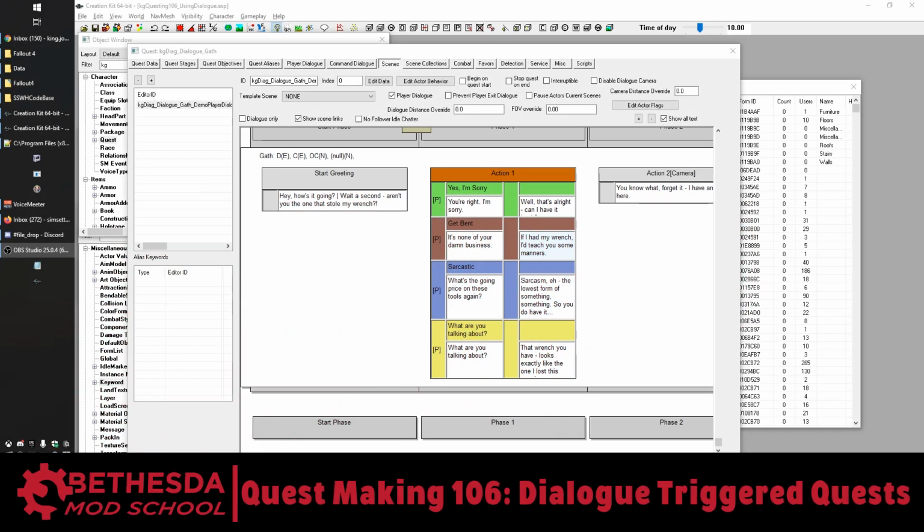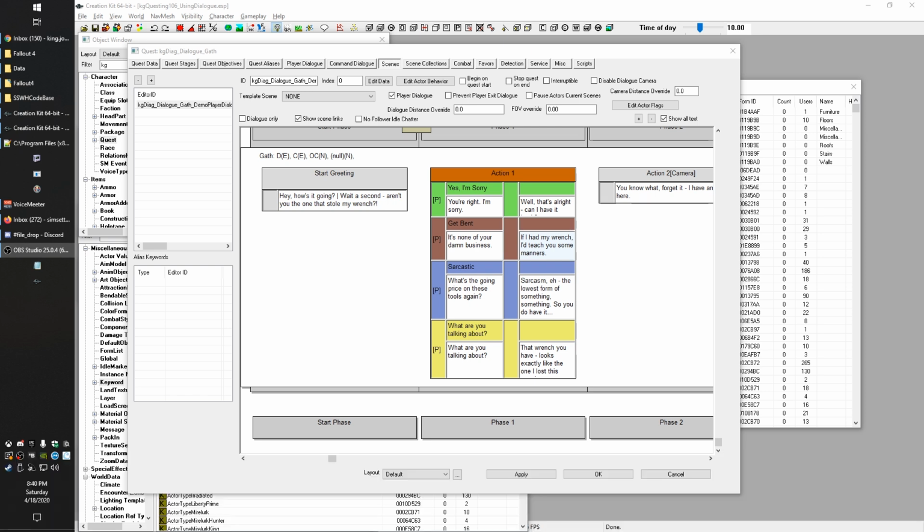This is going to be the first lesson where we're kind of merging two classes. So we've been going with the questing line and the dialogue line over the past few months, and now they're kind of going to converge. So I'm going to take pretty much all the information you've learned in both, combine them together, and make a quest that's run entirely by dialogue, or mostly by dialogue. There'll be one trigger that's not dialogue related.